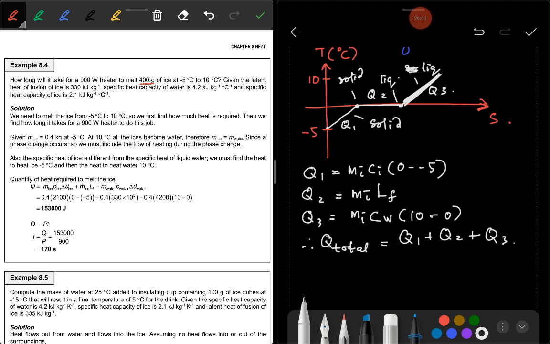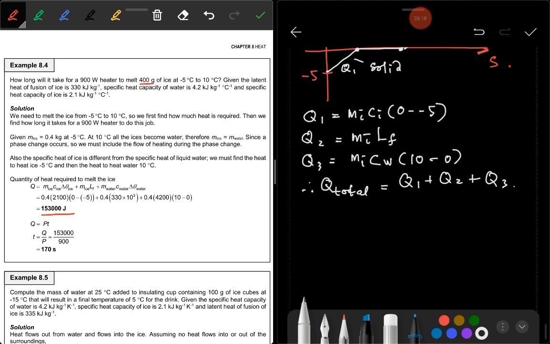When you calculate, you will get the answer, 153,000 joule.